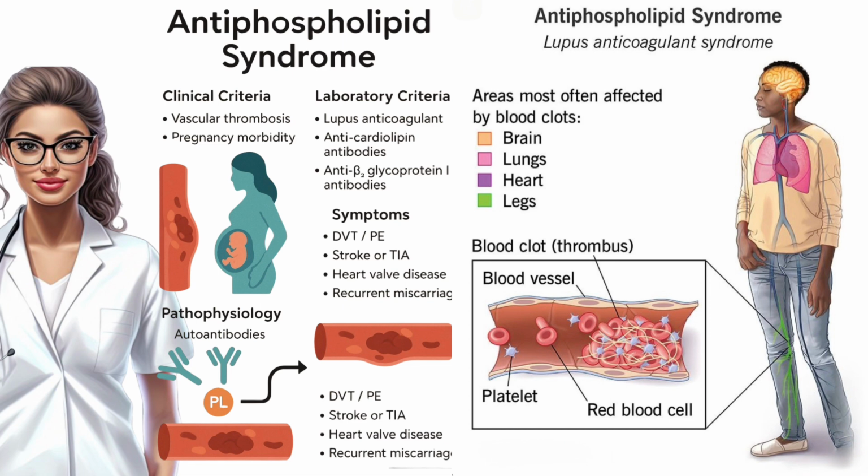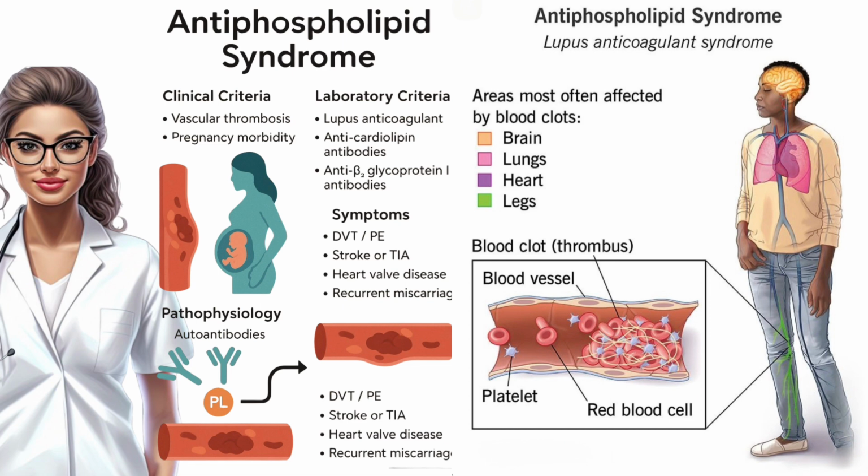Diagnosis, step-by-step approach. Here's how we approach it clinically. Step 1. Suspect APS in young patients with unexplained clots, recurrent miscarriages, stroke, or when autoimmune disease like lupus coexists. Step 2. Order all 3 antibody tests: lupus anticoagulant, anticardiolipin, and anti-beta-2 glycoprotein 1. Repeat after 12 weeks to confirm persistence. Step 3. Interpret the pattern. A single low-titer antibody may be low risk, but double or triple positivity, especially with lupus anticoagulant, means high thrombotic risk. That pattern guides both prognosis and management intensity.